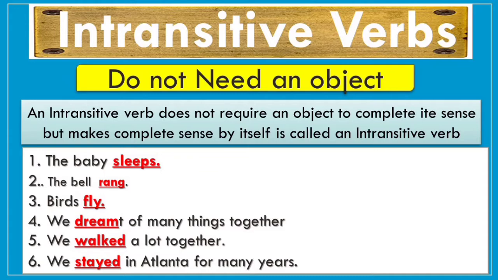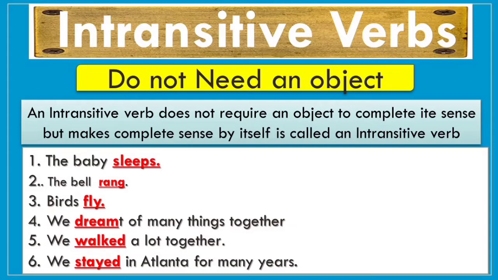Similarly, the second sentence is the bell rang. So in this sentence also there is no need of an object to complete a clear meaning. So the bell rang is a part which gives us a clear cut meaning of the sentence. इस वाक्य से हमें clear cut meaning प्राप्त हो रहा है कि the bell rang, बेल बज गई है. Similarly, the third sentence is birds fly. So in this sentence, fly is an intransitive verb which requires no object to complete its meaning.